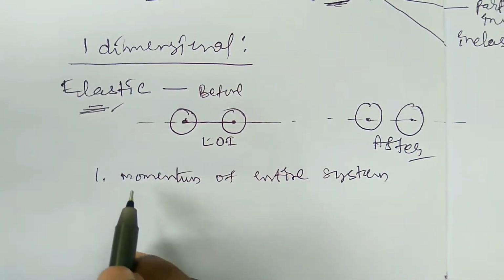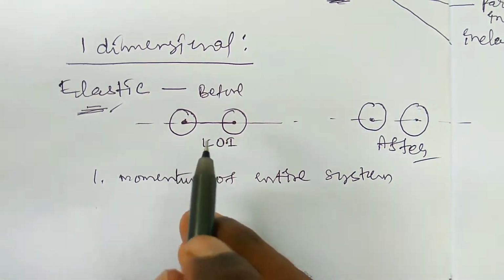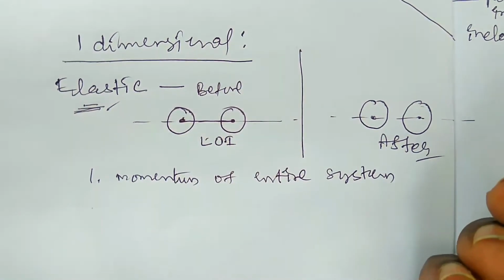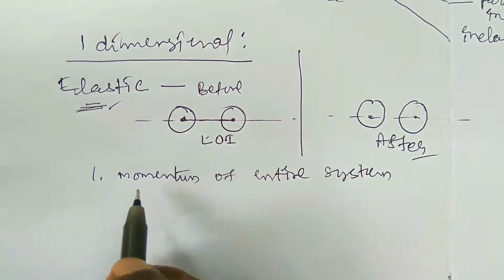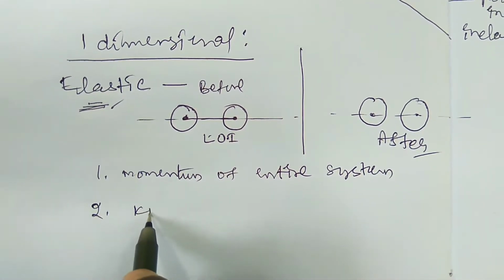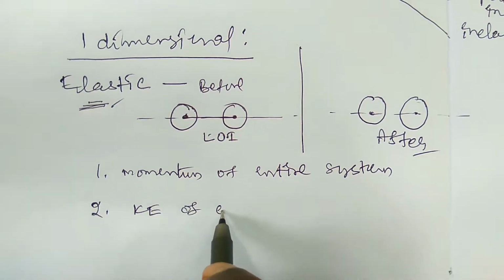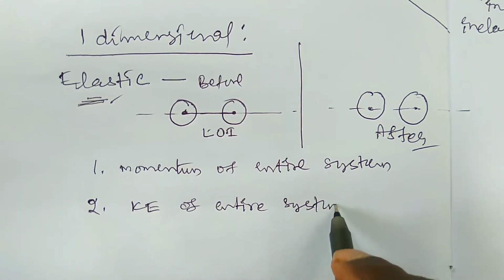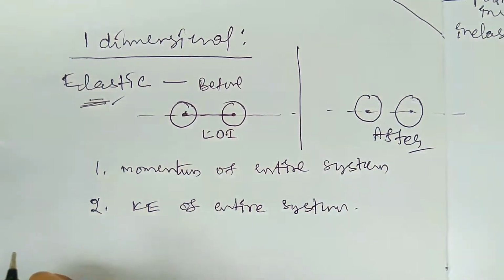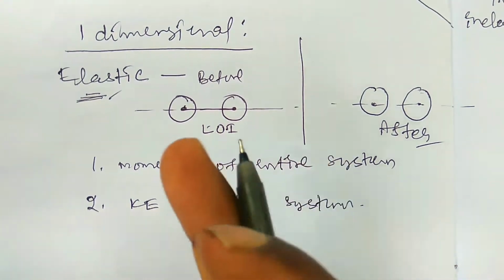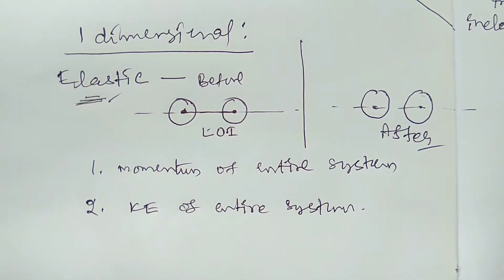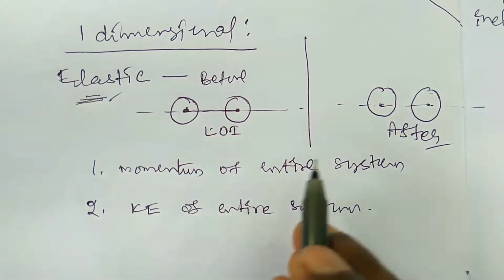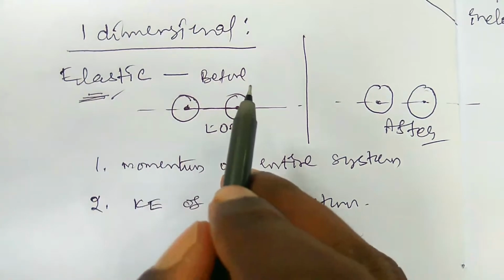Conservation means it is constant, right? Constant means the momentum the bodies have before collision is equal to the momentum after collision. The second one is the kinetic energy of the system. Kinetic energy of the entire system is conserved. It means this is also constant: the kinetic energy the two bodies have before is the kinetic energy the system has after, right? So these two components are conserved in the elastic collision.